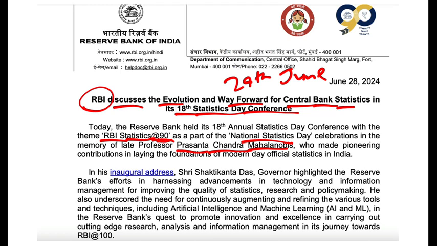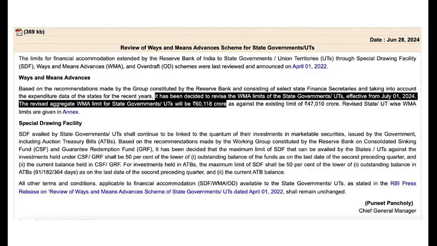We celebrate this day on 29th of June. So RBI statistics at 90 was the theme of the RBI's 18th annual Statistics Day conference. And that's all you need to know, the theme.